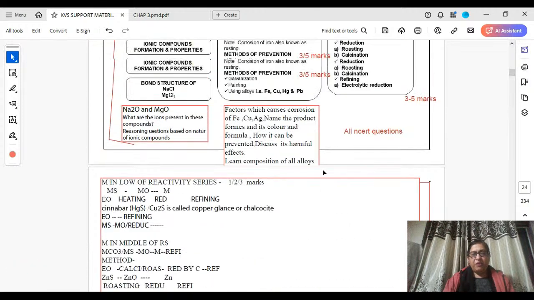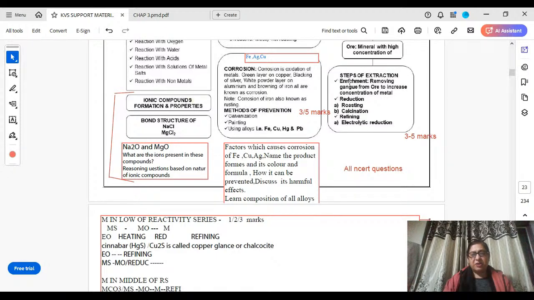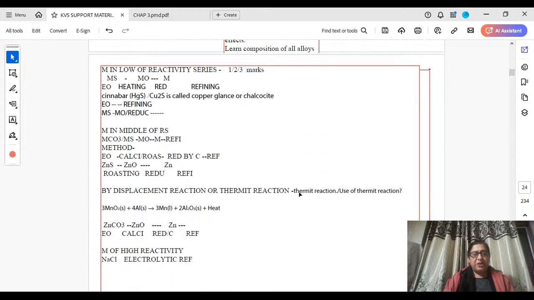Again, if you want to learn these questions, extraction, steps of extraction, you can divide these steps into 3 parts: metal in low reactivity series, metal in middle reactivity series, and metal in high reactivity series. Metal in low reactivity series can be obtained by heating of their ore. First, metal sulfide is changed into metal oxide and then metal oxide into metal. So steps involved here will be enrichment of ore, heating and reduction into metal, and then refining.